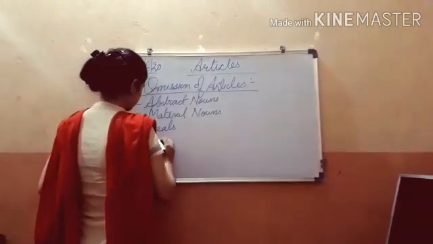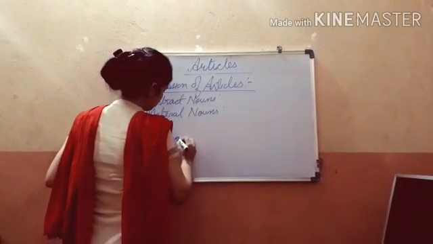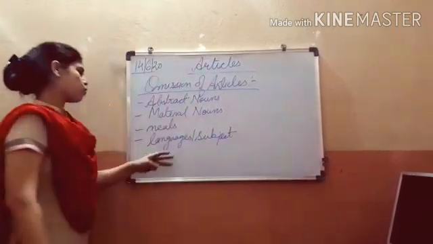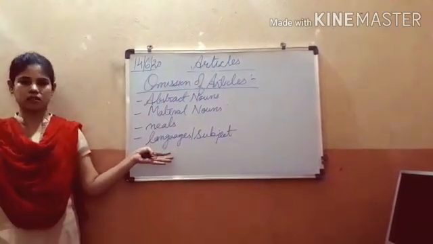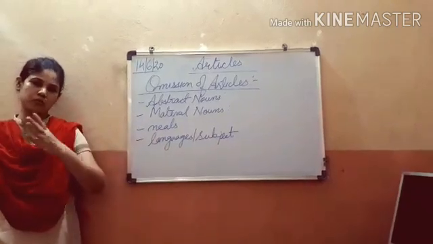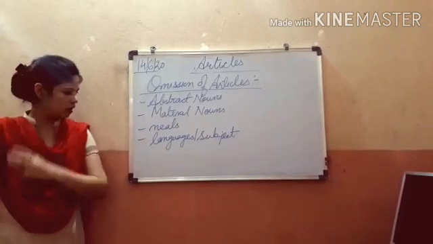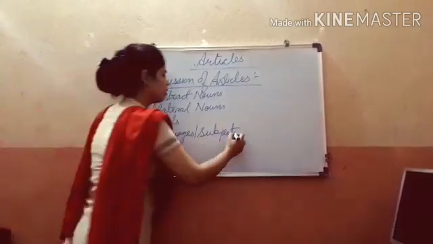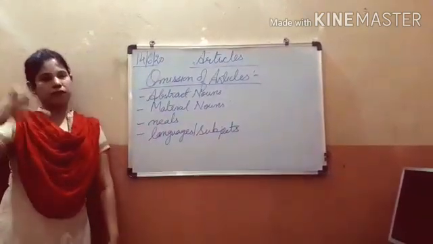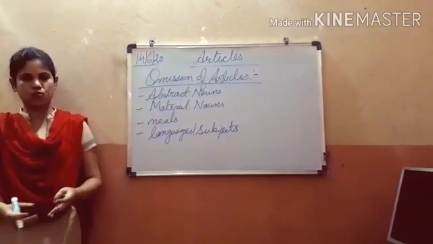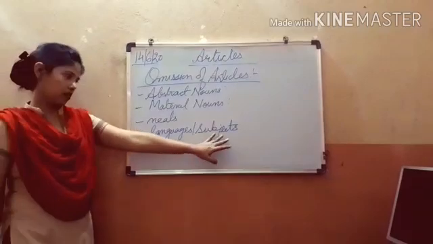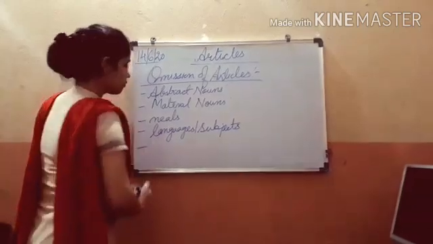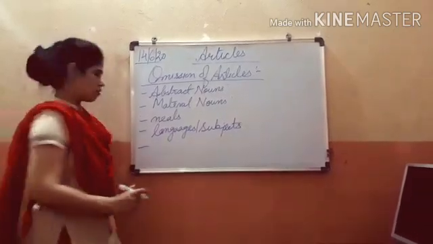Then languages or subjects. Before these also we don't use the, like the Hindi, the English, the Urdu we don't say. Hindi, English, Urdu, Marathi, Odia, Bengali, Tamil, Telugu, we never use the before that. Before subjects also we don't use any articles, like the physics, the chemistry we don't say. Physics, chemistry, biology, English, Hindi never take any articles. Article is omitted.